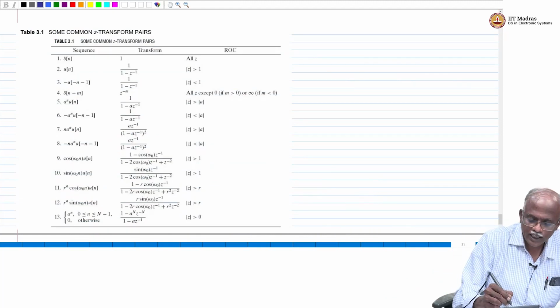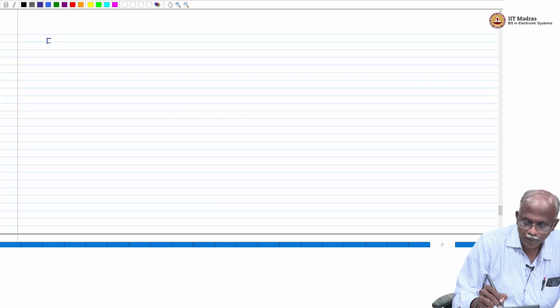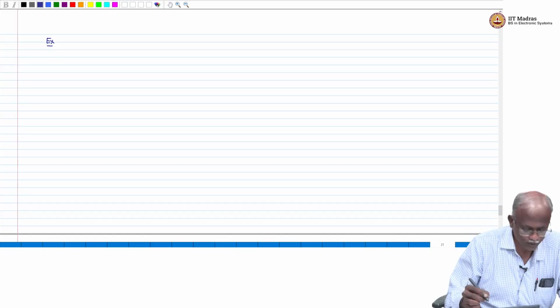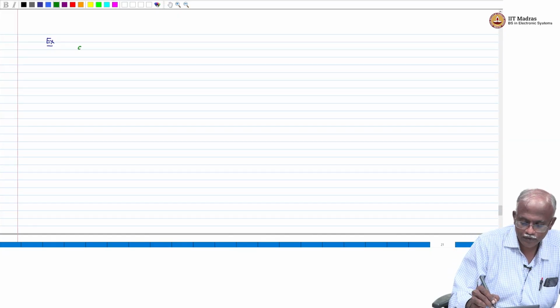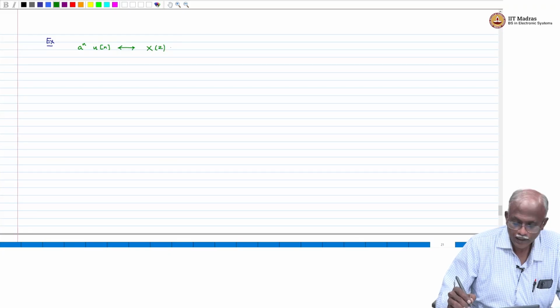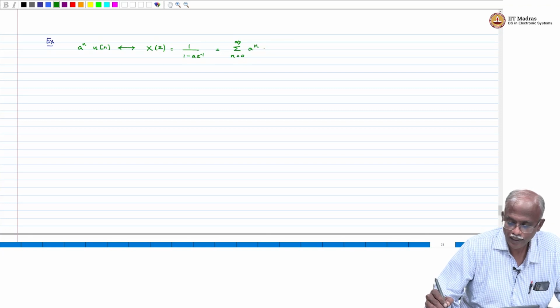Now, just like we did for the discrete time Fourier transform, we can apply the property of differentiation to get the Z transform of related sequences. So let us just quickly write that down. a power n u of n has a Z transform which is given by X of z equal to 1 over 1 minus a z inverse. This is equal to summation n equal to 0 to infinity a power n z power minus n.